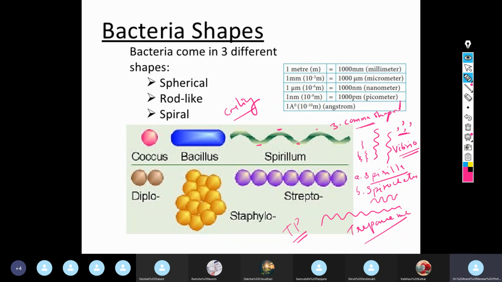For example, if there is a patient of cholera, what are the major symptoms of cholera? Diarrhea and vomiting, right? So if you take the stool sample of a patient suffering from cholera and mount it on the slide and observe under microscope, because the stool sample of the patient is a natural specimen sample, you will find this sort of morphology, comma shape.